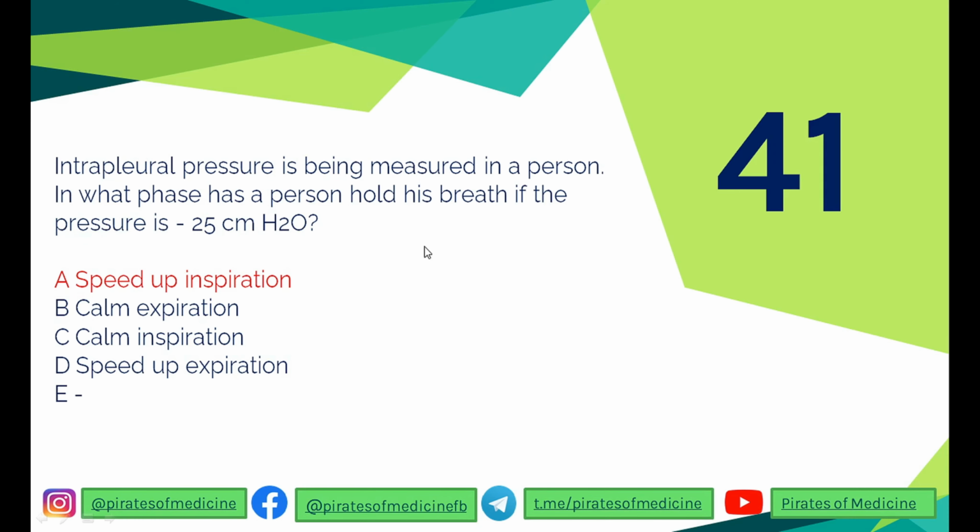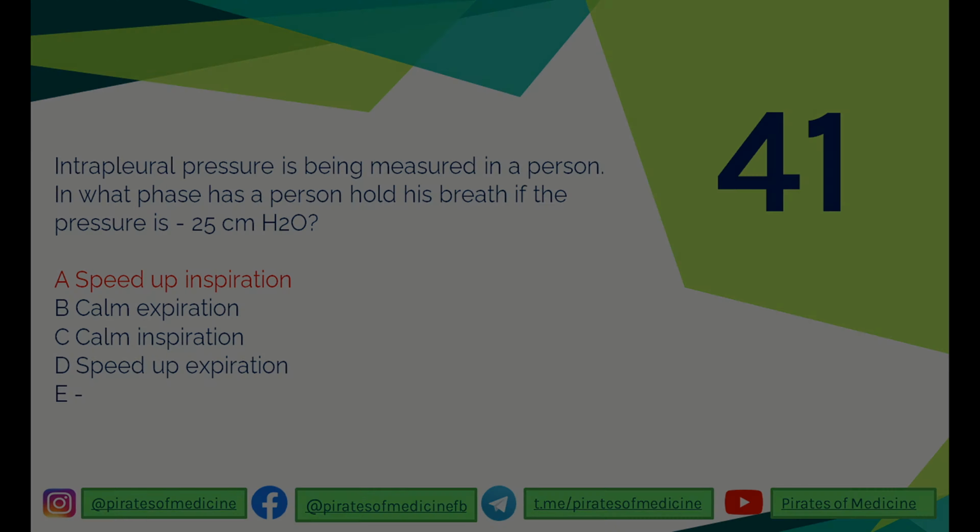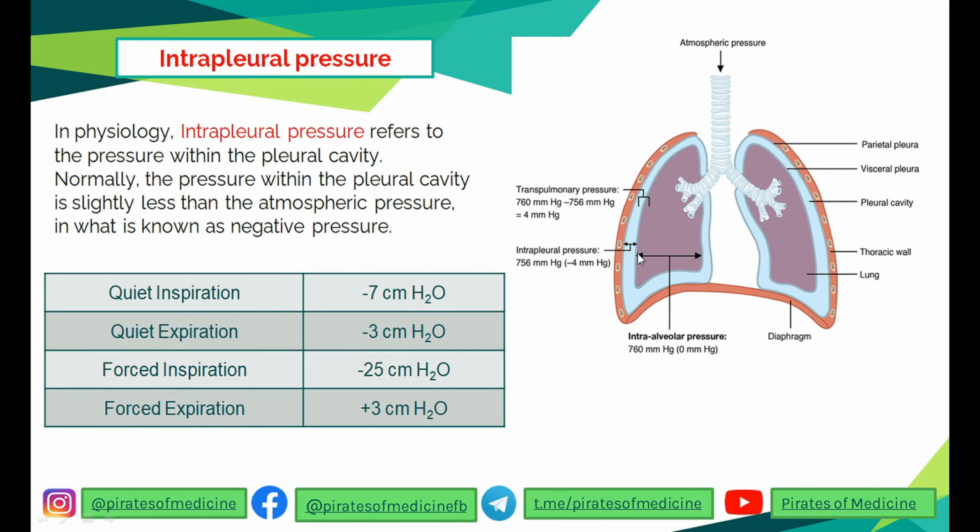The intrapleural pressure is being measured in a person. In what phase has the person held his breath if the pressure is minus 25 cm of H2O? Remember, intrapleural pressure is the pressure in the pleural cavity between the parietal and visceral layers of the pleura.